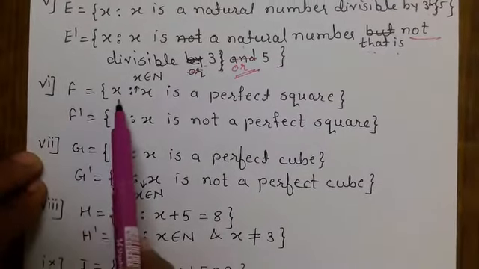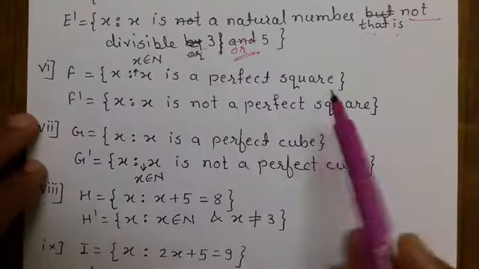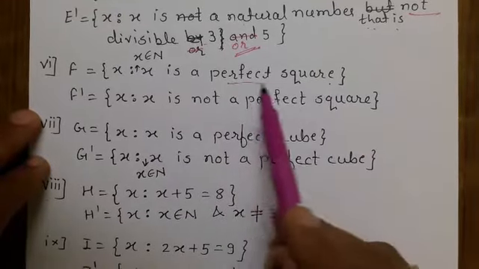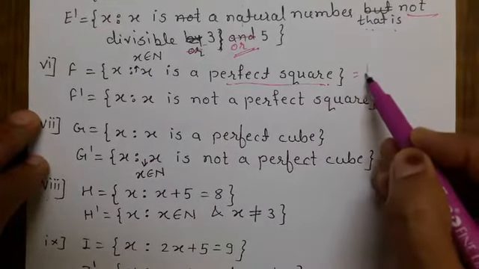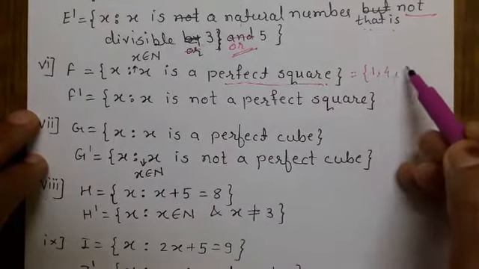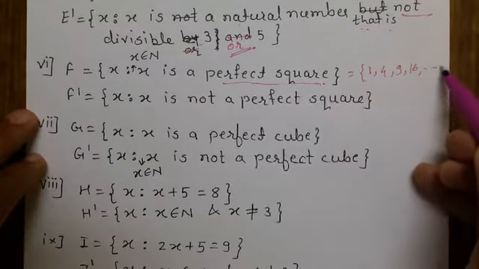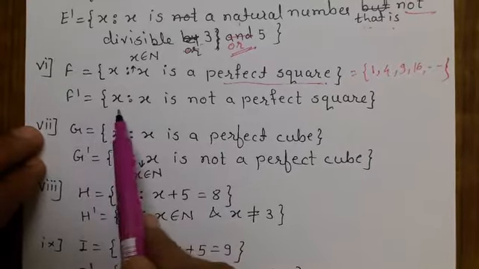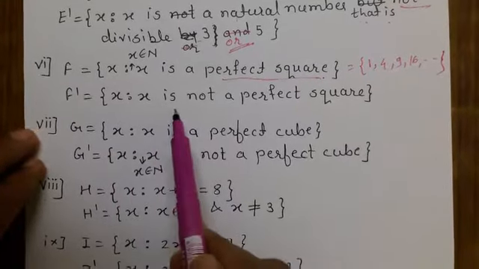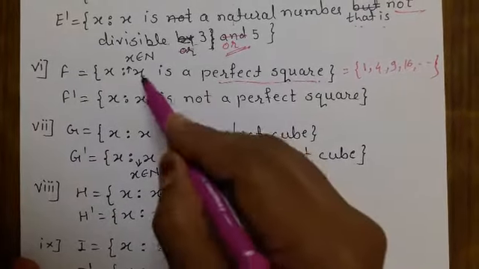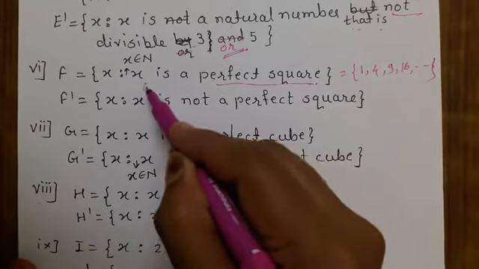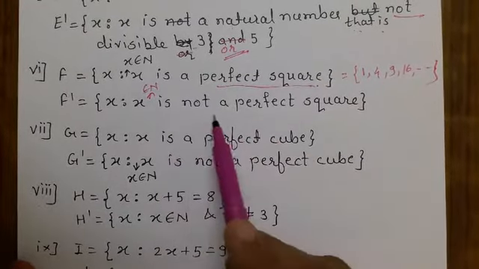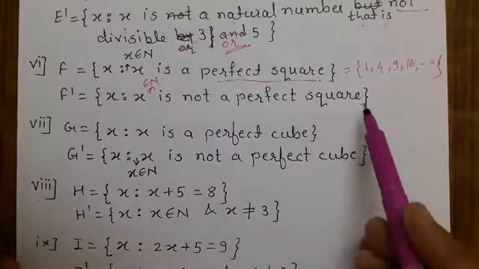F is the set of all x such that x is a perfect square. Perfect squares we are going to get as the numbers 1, 4, then 9 and 16, and so on. So we have to take their complement. F dash is nothing but the set of all x such that x belongs to N, meaning natural number, and x is not a perfect square number.